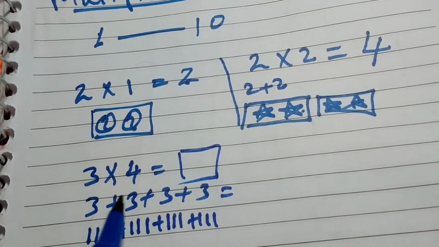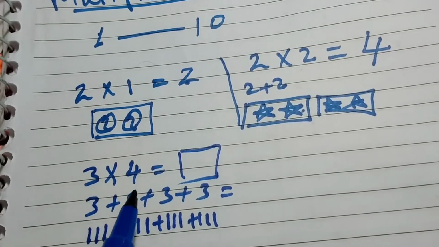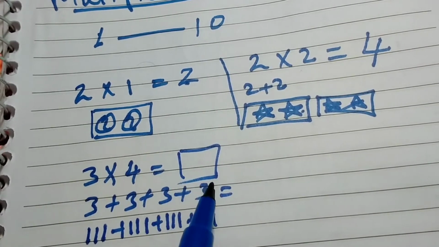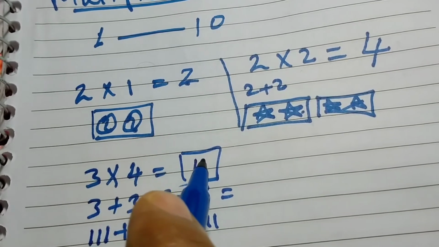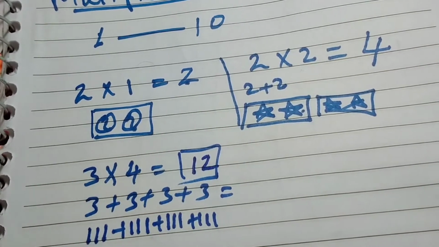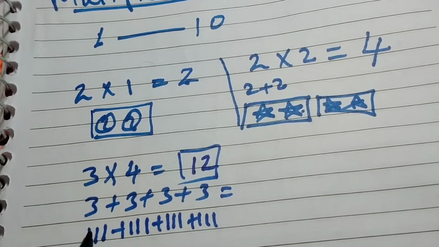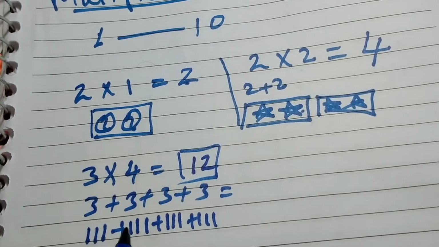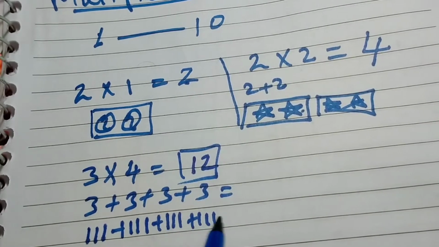So 3 plus 3, 6. 6 plus 3, 9. 9 plus 3, 12. The lower grade students can add the lines 1 2 3 4 5 6 7 8 9 10 11 12. So 3 times 4 equals 12.